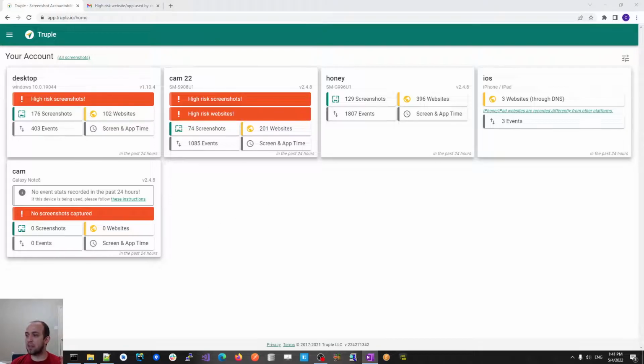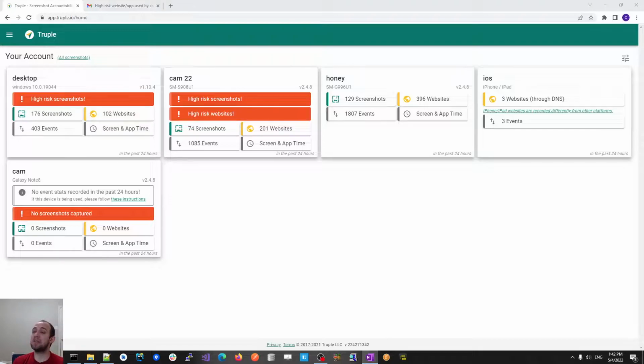Now, one of the unique things about Truple is we do focus on pornography, but our solution is very universal in the sense that capturing screenshots helps with a ton of other issues as well, right? So not only will it help the parent monitor for pornographic or sexual content, it can also help with cyberbullying, either as the victim or the aggressor. It can help with sexting. It can help with excessive screen time, right? You can get a sense for how often they're using it based on the number of screenshots, and we also have a screen and app time report that you can look at as well.